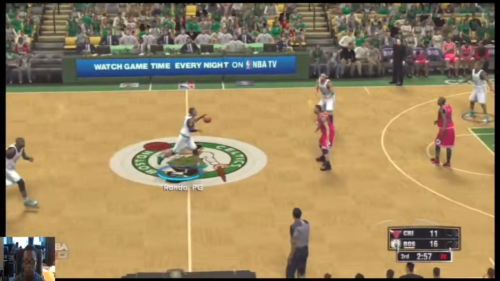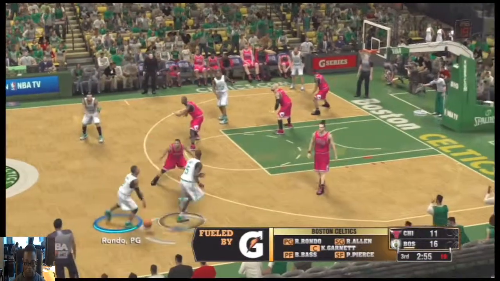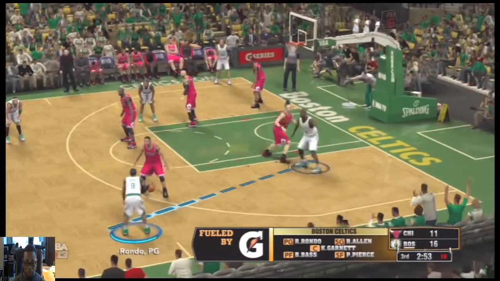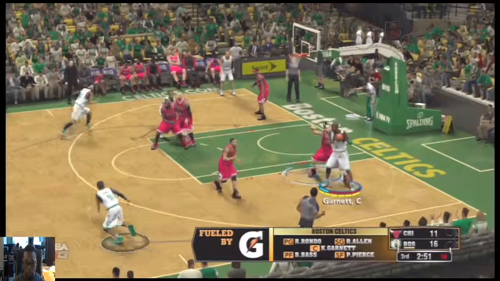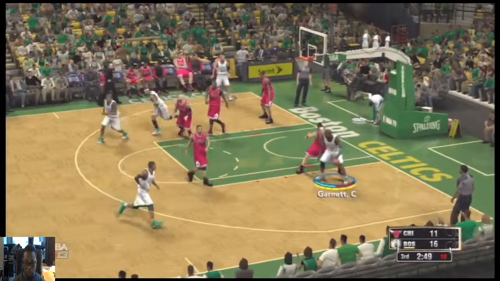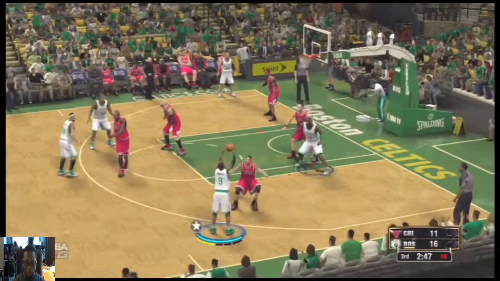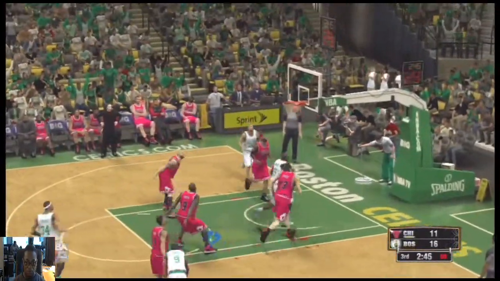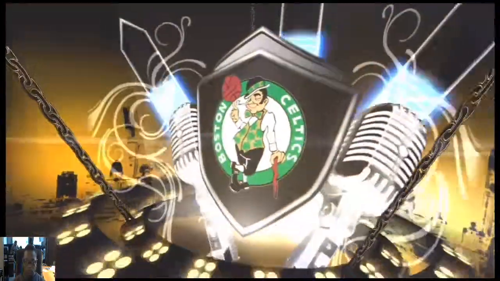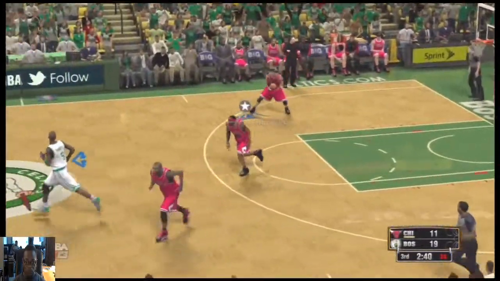Celtics leading by 5. Brandon Bass and Kevin Garnett, the duo inside. Rajon Rondo is out there with Allen, and it's Pierce in at small forward. That's the Boston 5. Now here's Garnett. And Rajon Rondo, the basket on the assist from Kevin Garnett. That's 7 points for Rajon Rondo.